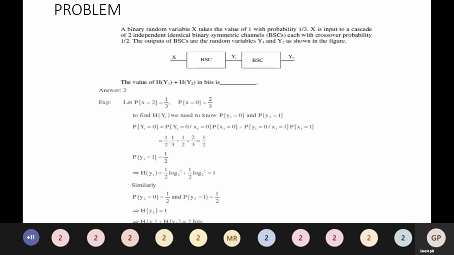P of Y1 equal to 0 is equal to P of Y1 equal to 0 given X1 equal to 0, times P of X1 equal to 0, plus P of Y1 equal to 0 given X1 equal to 1, times P of X1 equal to 1. Here X refers to the input and Y refers to the output.